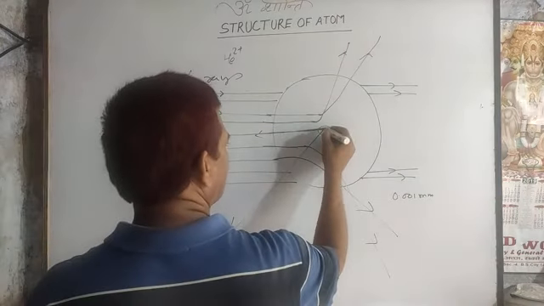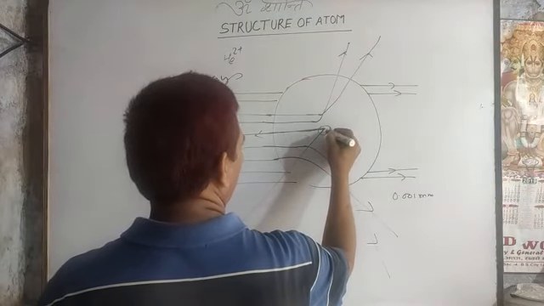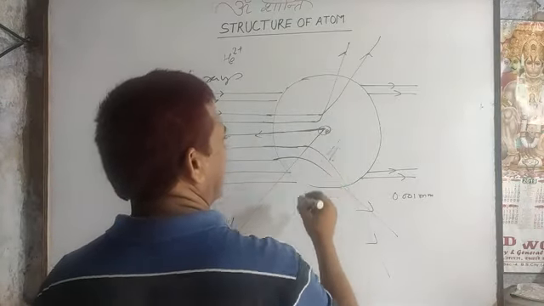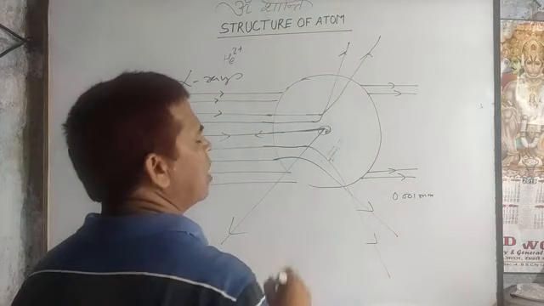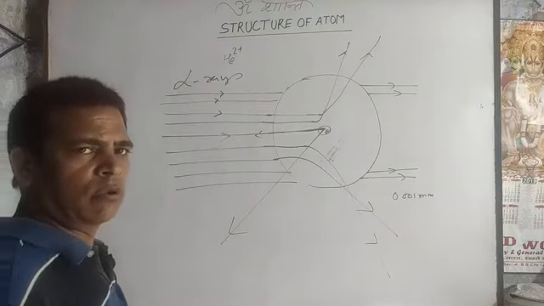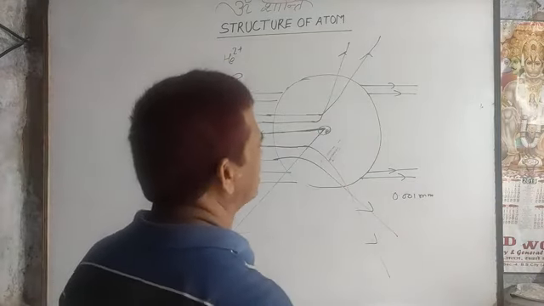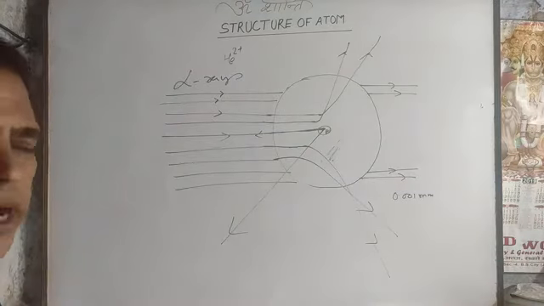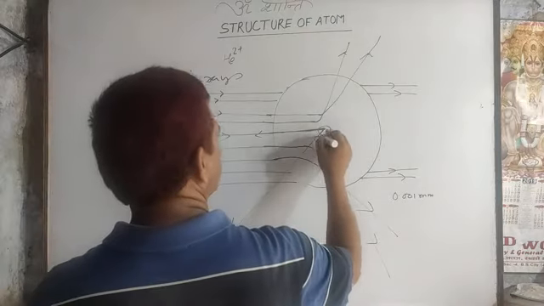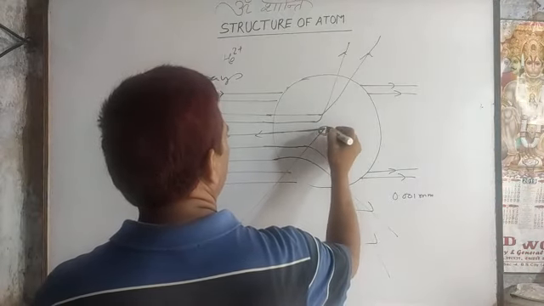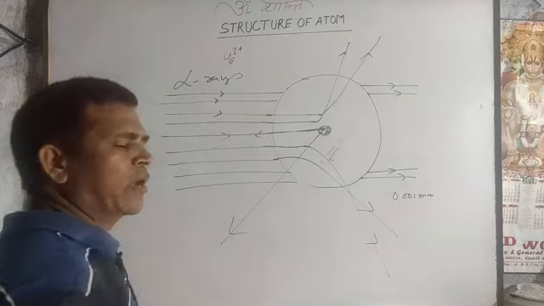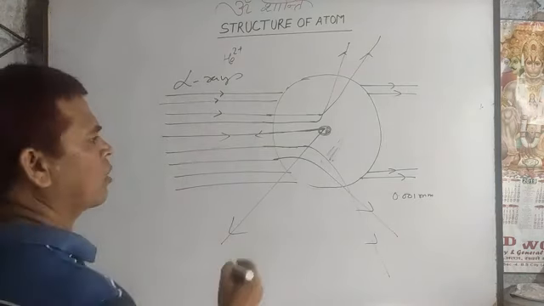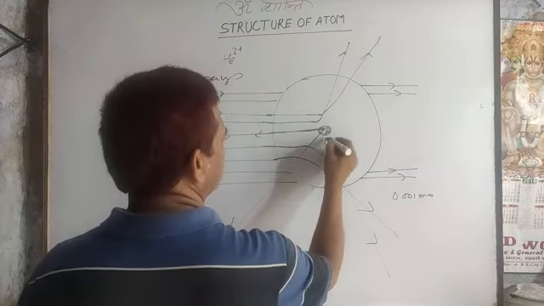So you can say at the center of the atom the proton lies, and the total mass lies there. The total mass of the atom is due to proton and neutron, because the mass of the electron is negligible. The neutron and proton present at the center of the atom are called the nucleus.